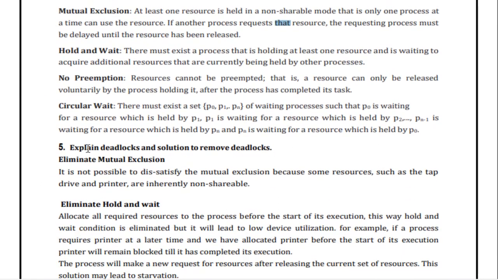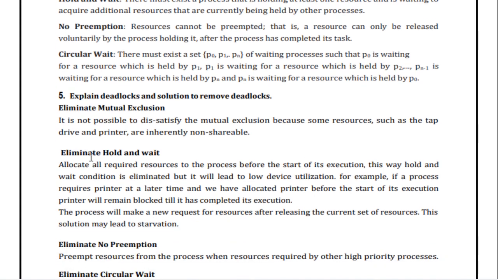Okay, next, explain the deadlock and solutions to remove the deadlock. So for the elimination of mutual exclusion, it is not possible to dissatisfy the mutual exclusion because some resources such as the tape drive and printer are inherently non-shareable. Okay, so next, eliminate the hold and wait.